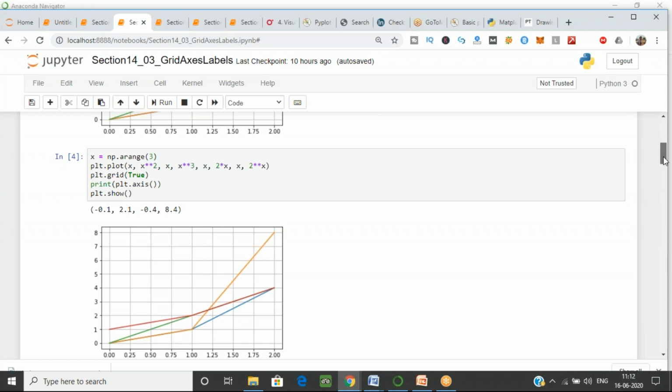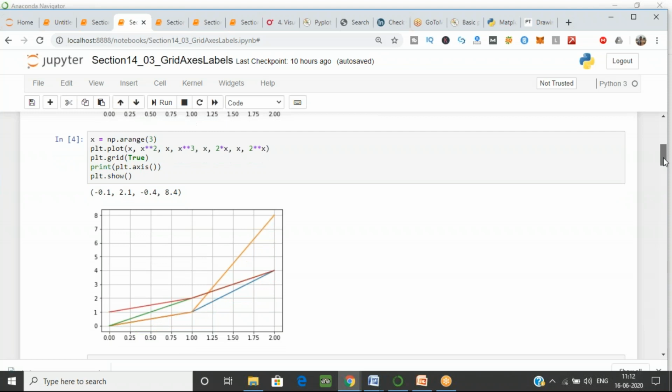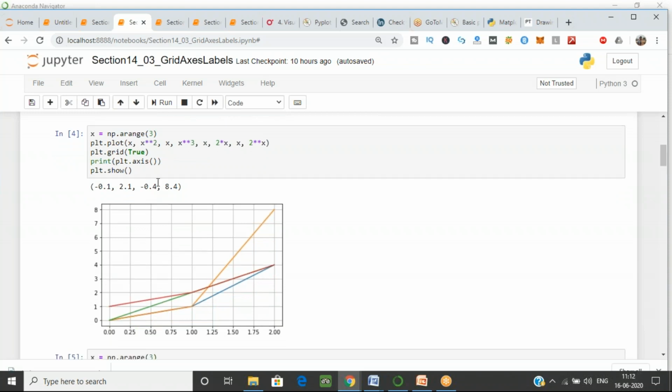So the value for the x-axis, here we had said to start from 0, but it is starting from minus 0.1, because you can see this is the minus value over there. And we have told it to go from 0 to 2, but it has space after the 2, so it is using the value 2.1. So x is from minus 0.1 to 2.1, and your y-axis is from minus 0.4 to 8.4. So these are the extra values for your graph because it is automatically generated by your code.